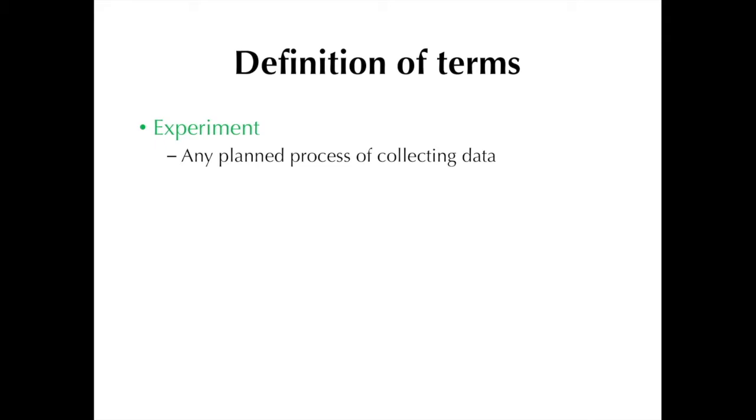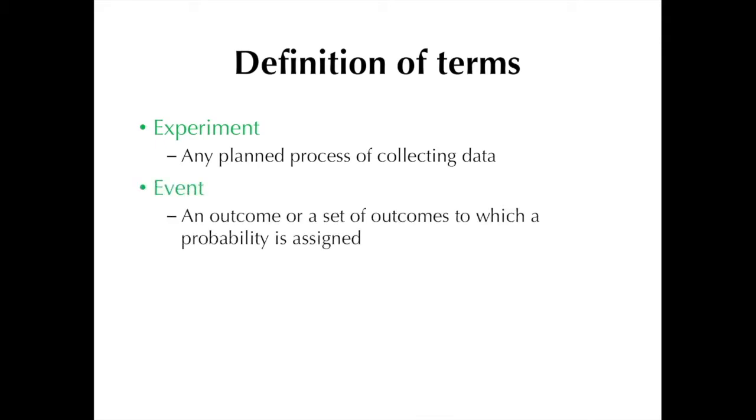The next term is event. It is an outcome or a set of outcomes to which a probability is assigned. Now, an event defines what is called a complementary event, which is the event opposite of the event of interest, something that I will talk about later. And together, these define what is called a Bernoulli trial, which we will look into as well later.